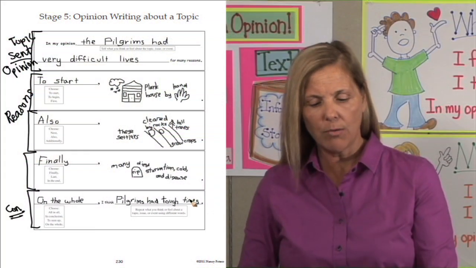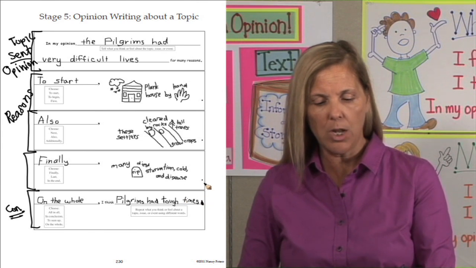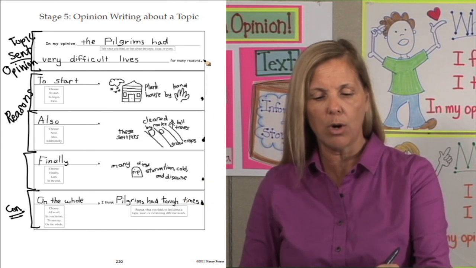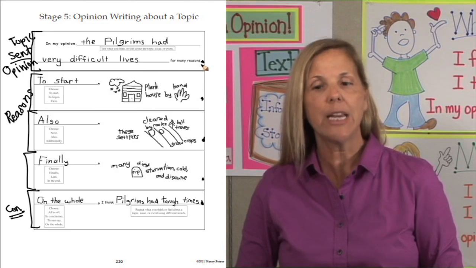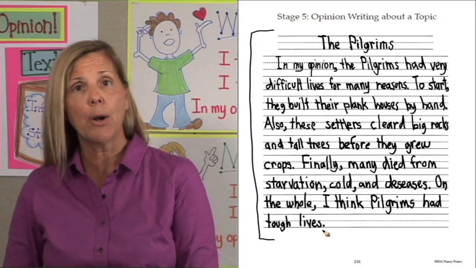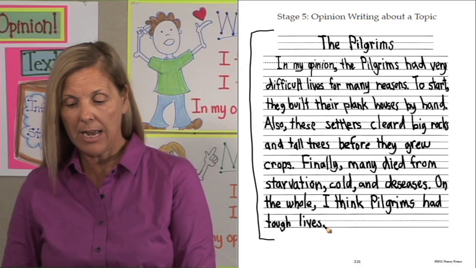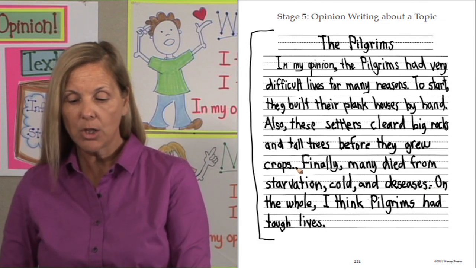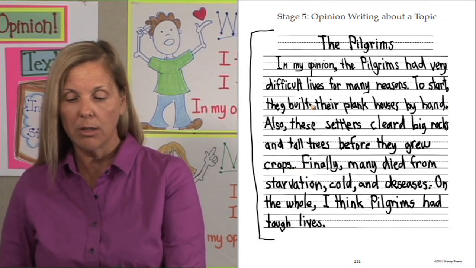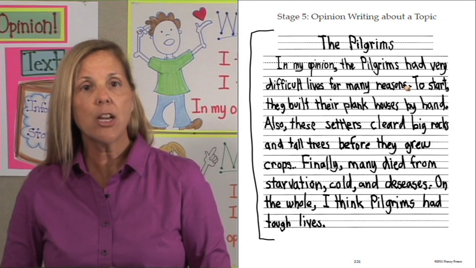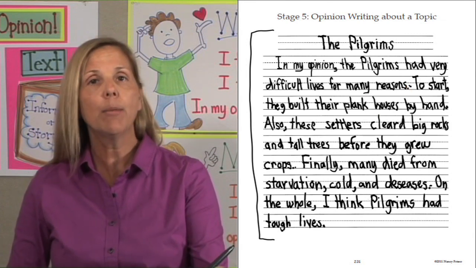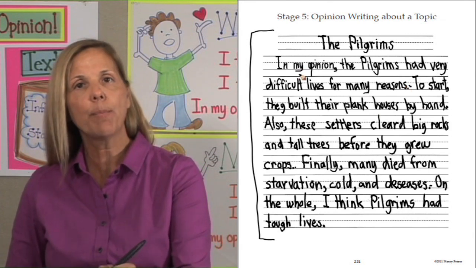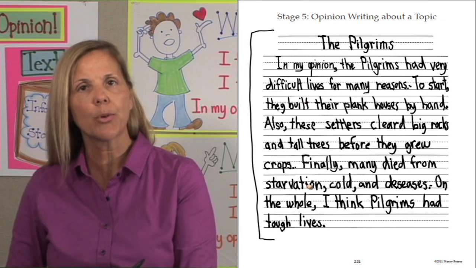So let's go back over to our organizer and count. 1, 2, 3, 4, 5. I have 5 periods. They can go over to their paper and count. How many periods do I have? 1, 2, 3, 4, 5. Then they can go over to their organizer and count how many capitals. Then they can count on their paper. Do I have the right number of capitals?